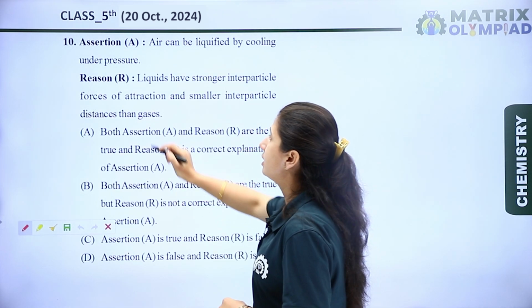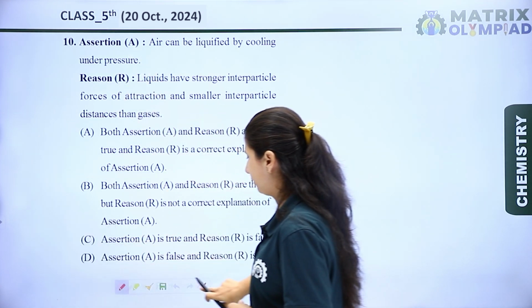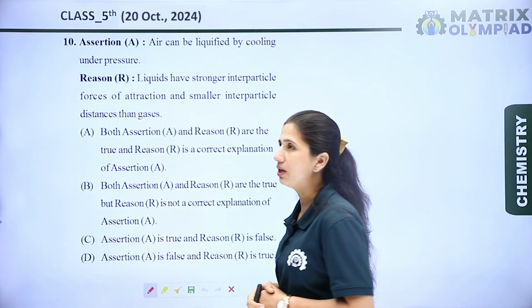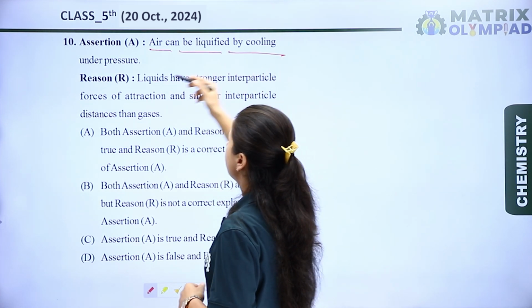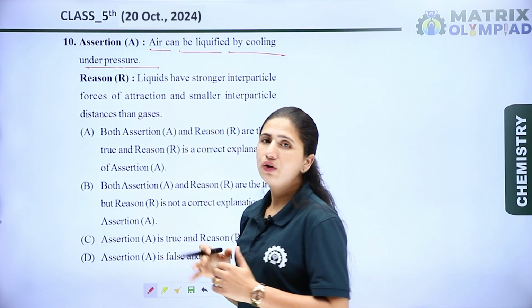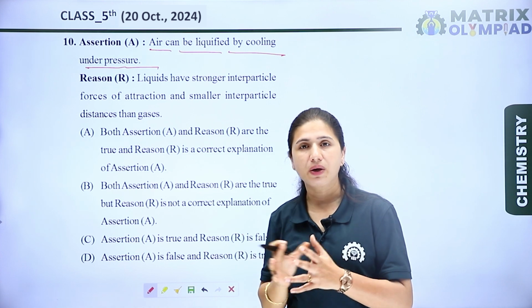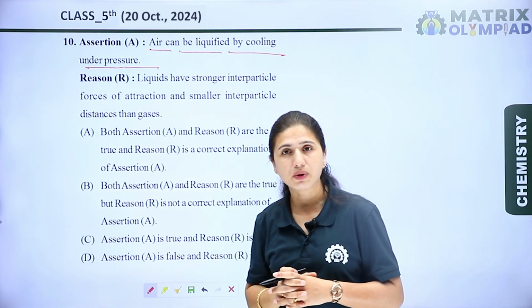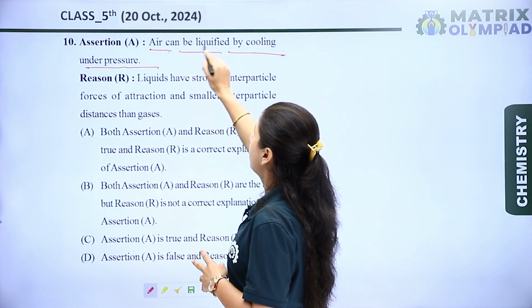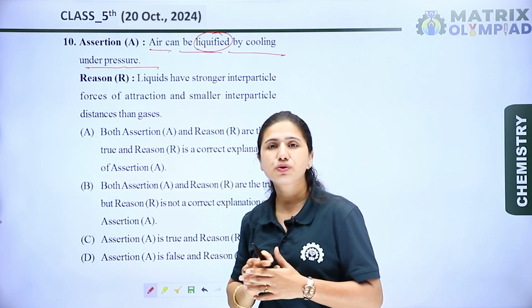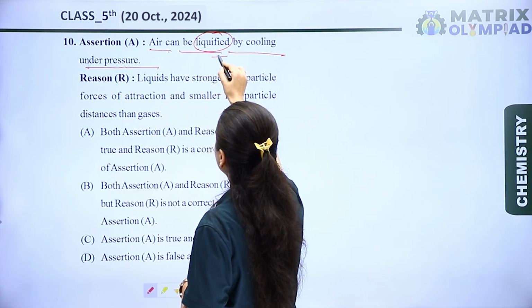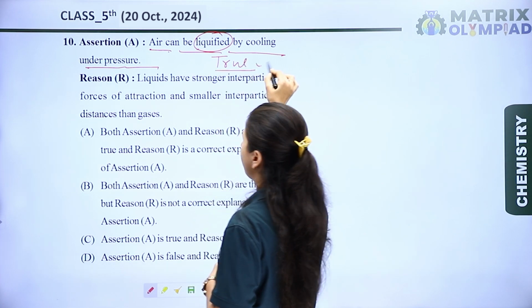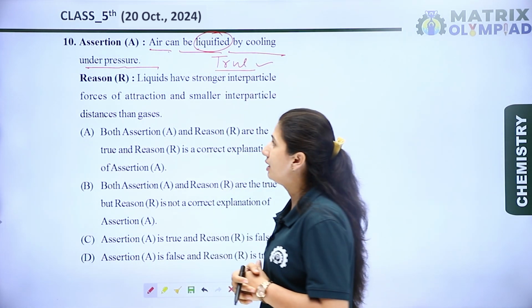The next question is an assertion reason type question. Now let's see the assertion statement. The assertion statement is, air can be liquefied by cooling under pressure. We know that when we increase the pressure and decrease the temperature, then air will be converted into liquid state, and this process is known as liquefaction. Okay, so this is a true statement. So now let's see the next.